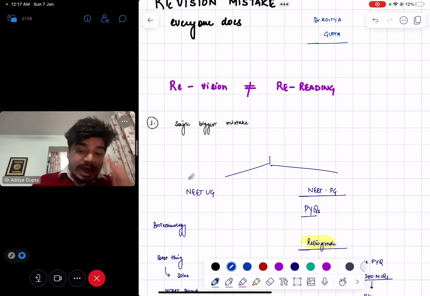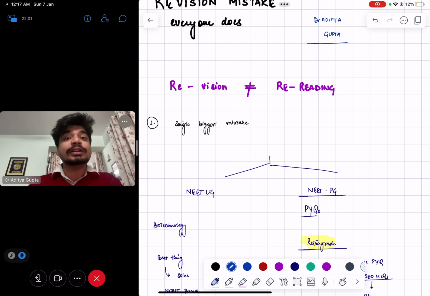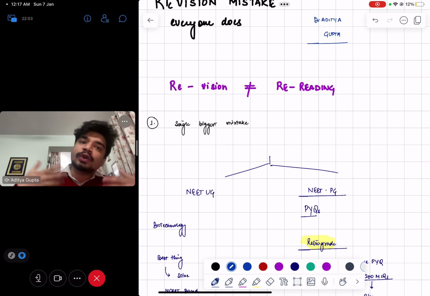In Hindi, I would say, आंखों के सामने से एक तरीके से निकालना है. It's not that you have to emphasize each and every word now. Revision does not equal rereading, the in-depth reading. If you again start to do in-depth reading, again it will take that much time.